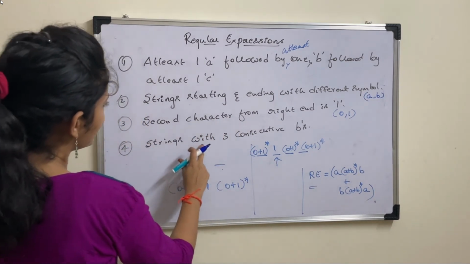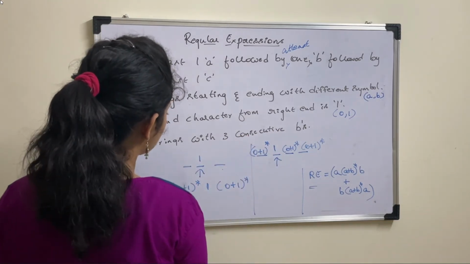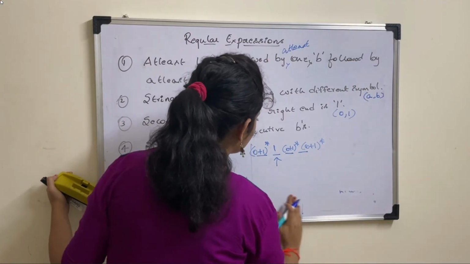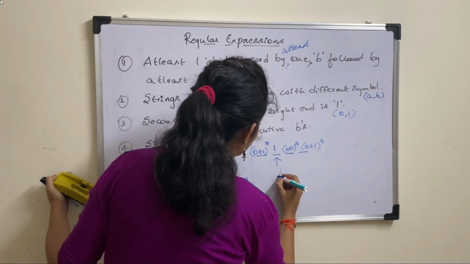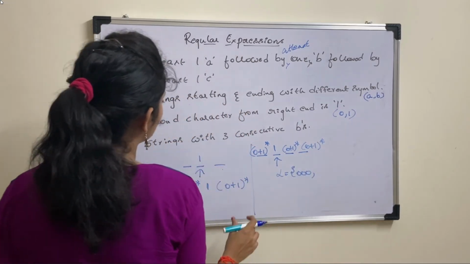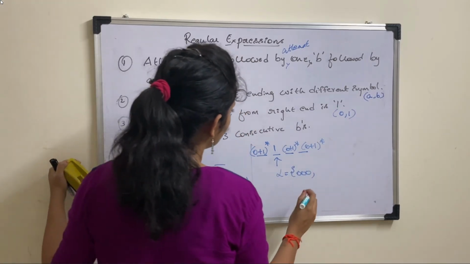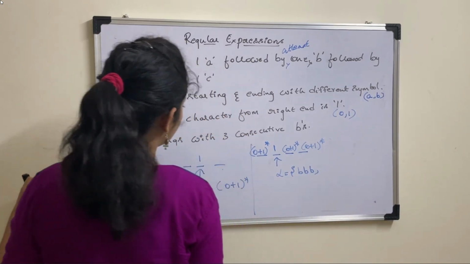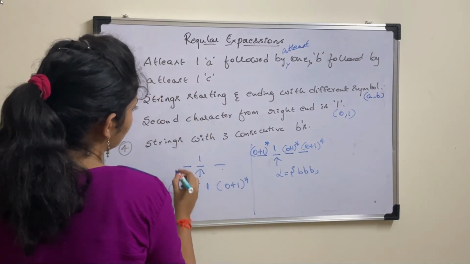And the fourth one is strings with 3 consecutive B's. Strings with 3 consecutive B's means the language should contain at least 3 B's, and all B's should occur together consecutively. That is the minimum string.